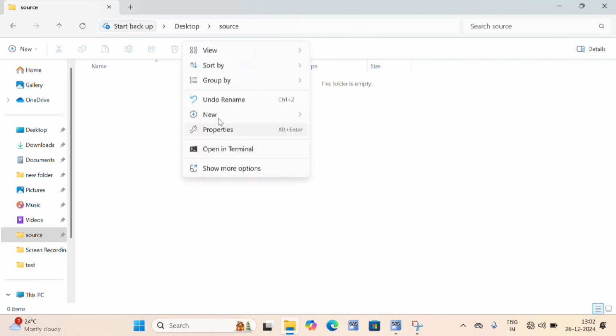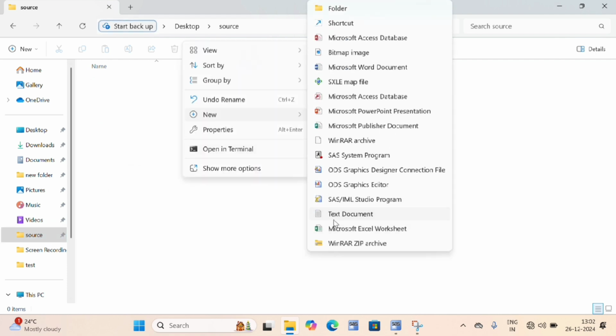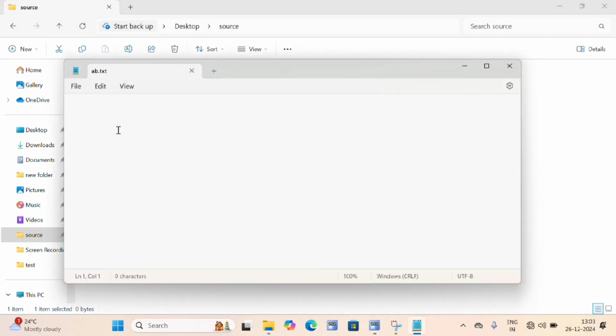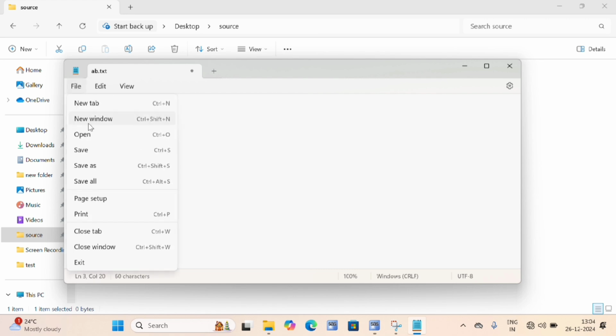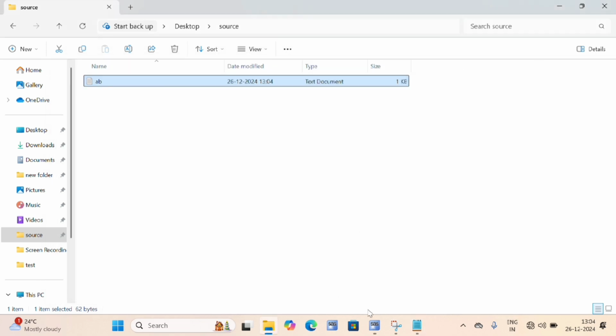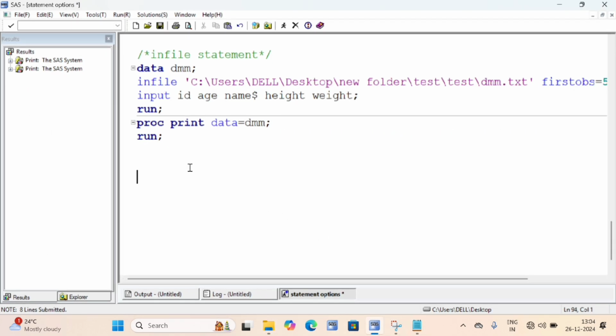Right click here, new, and text document. Click on text document. After that, give the name. I'm giving my text file as AB. When you double click on this, you can see the text file. Text file is nothing but a delimiter file. So I'm giving my values here. Okay, file, save. I'm minimizing this. Then afterwards I'll go to SAS.